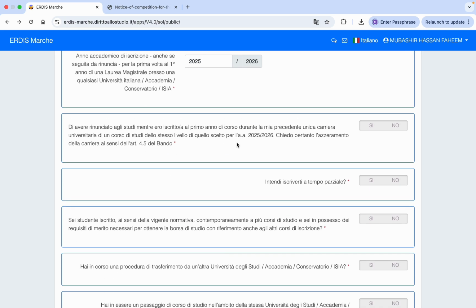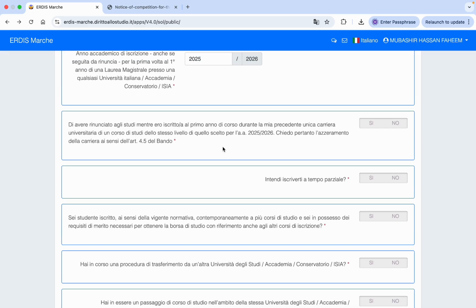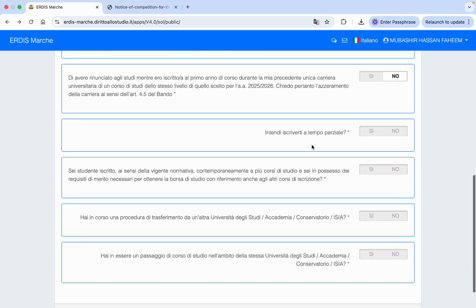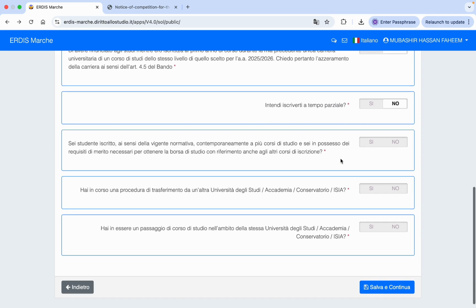Then these are different questions related to previous career. First, if you have withdrawn from any other Italian university and are making enrollment here, then you need to click Sì if you have withdrawn from another university. Otherwise, if you are a fresh new student, then you need to click on no. Then second, parziale is for part-time student, so if you are a part-time student, you need to click Sì, and if you are a full-time student, you need to click on no.